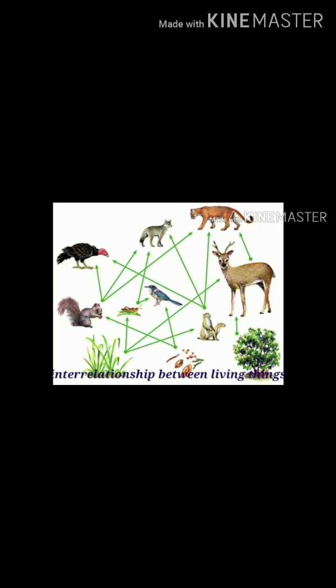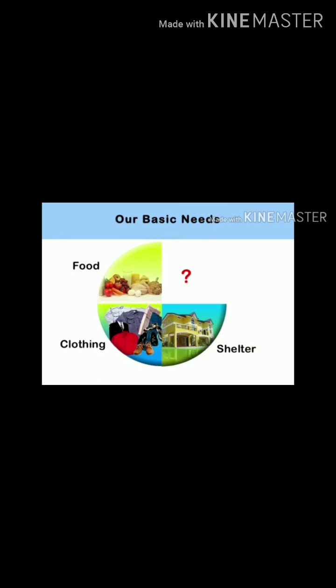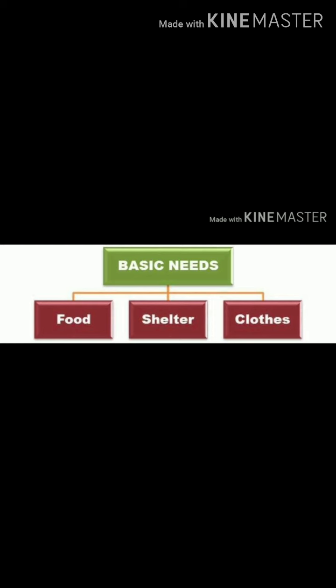EVS 1, Lesson number 2, Interrelationship between living things. When two or more things are connected to each other, it is called an interrelationship. For example, man depends on trees for medicines, fruits, vegetables, house, clothes, etc. Here it shows the relationship between trees and human beings.